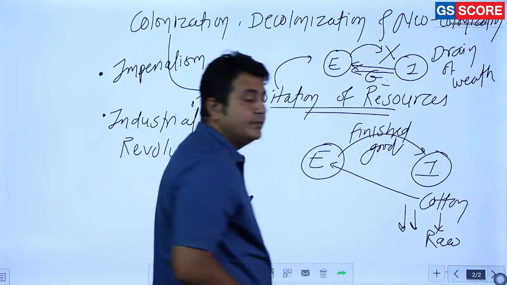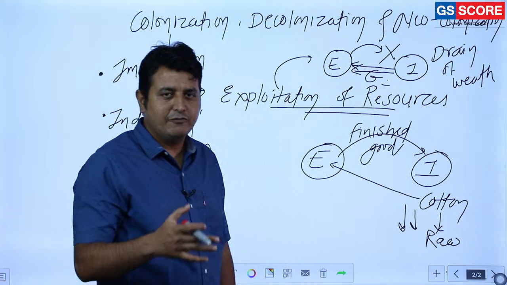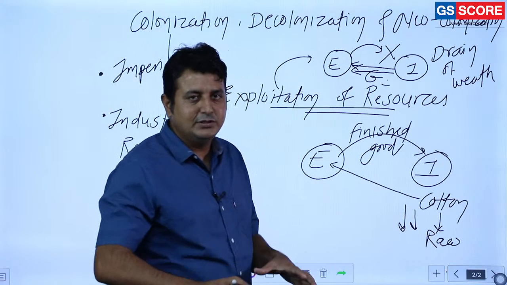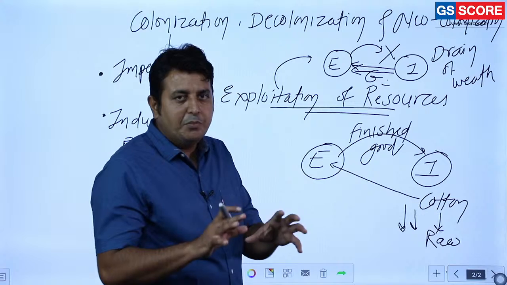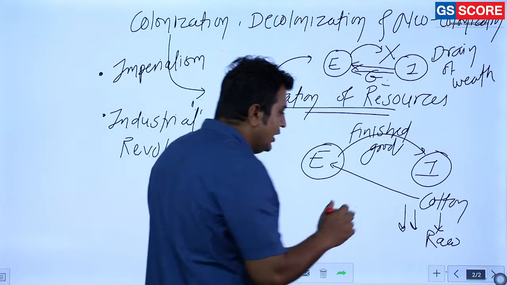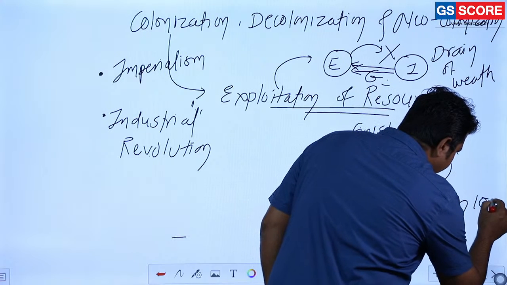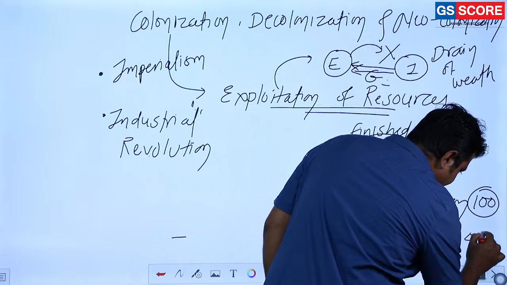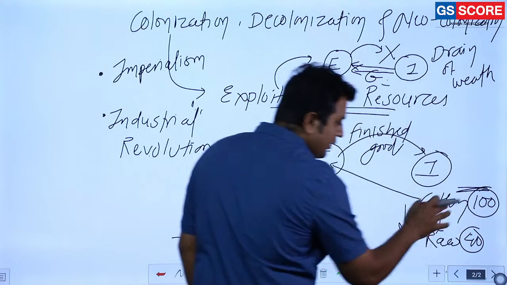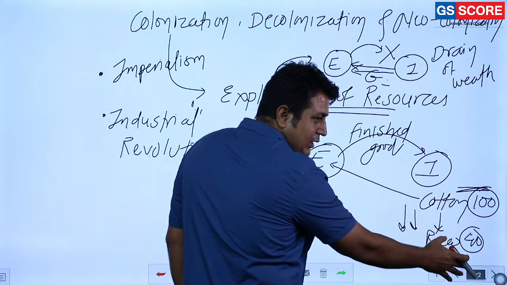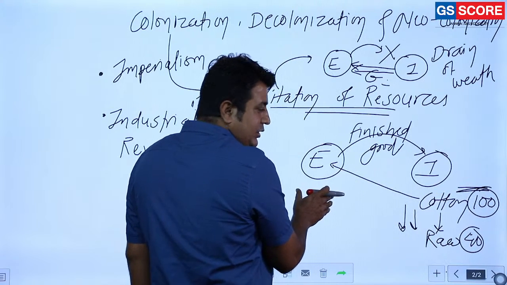Finished goods like Manchester clothes were very famous at that time, and they were costly. If we consider it in common terms like rupees, suppose the cotton was worth 100 rupees, they were purchasing the cotton at 40 rupees. That was their purchasing price. So 60 rupees they earn as profit, and the profit is with England.